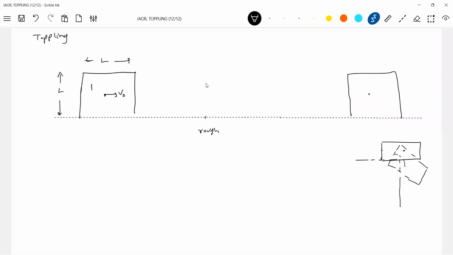This is having a mass m. This is the center of mass. And finally what happens? It will come to rest here. Why has it come to rest? Because the friction is acting. That's why it has come to rest. What are the other forces acting? Let's see. The weight mg, and this is the normal reaction.